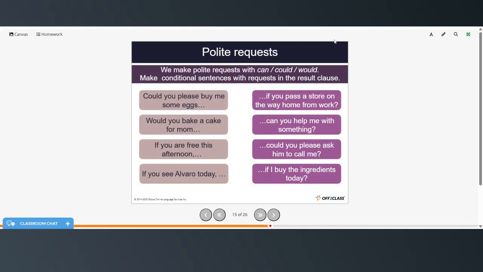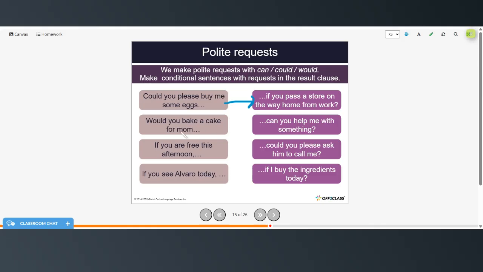So we make polite requests with can, could, or would. So make some conditional sentences with requests in the result clause. Again, you can pause the video, try these on your own, and then restart when you're ready to check the answers. Could you please buy some eggs if you pass the store on the way home from work?